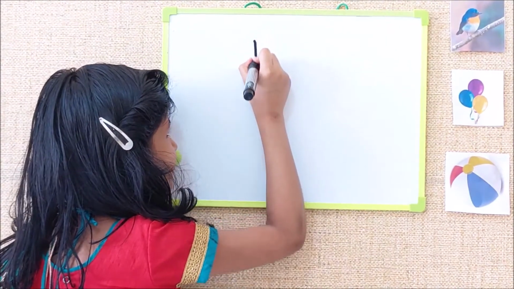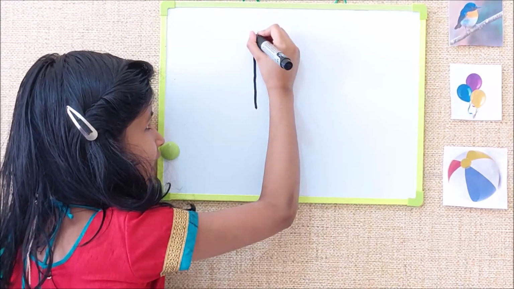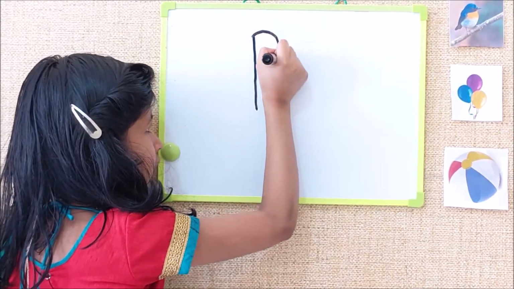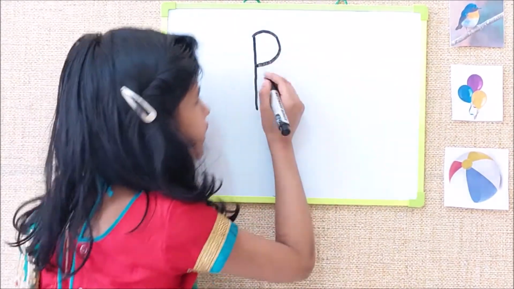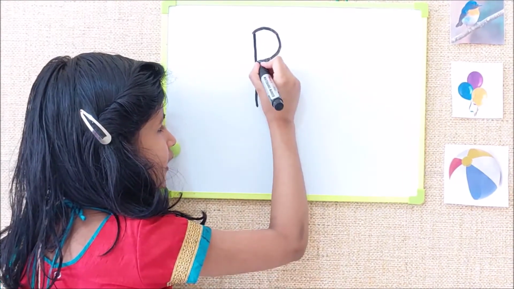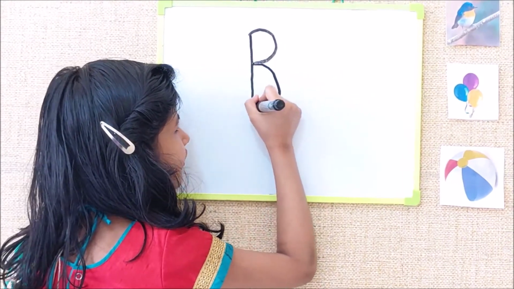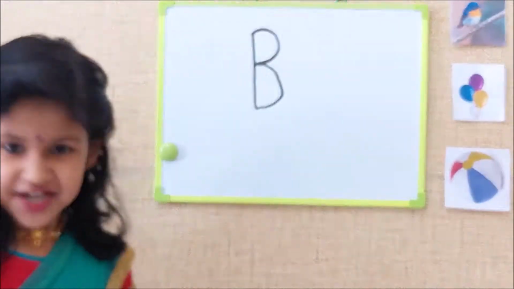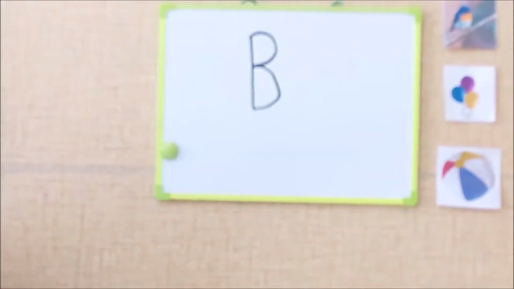First a standing line, then a closed curve, then one more closed curve. B. Can I show it again? Last step.